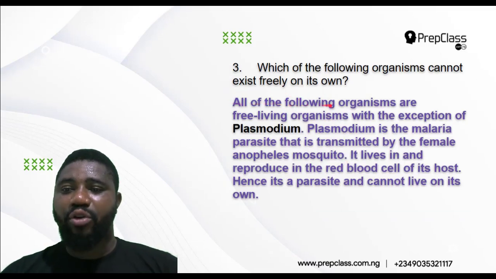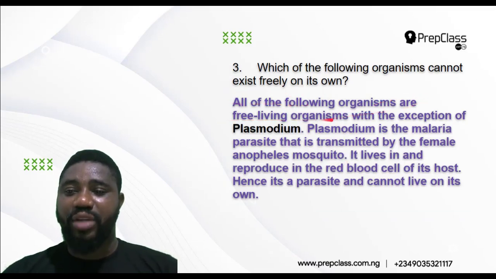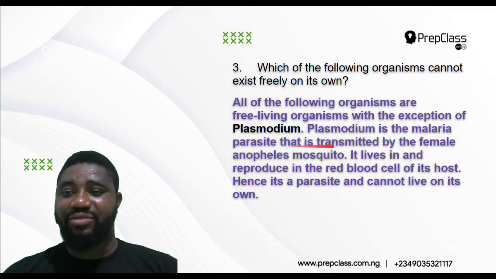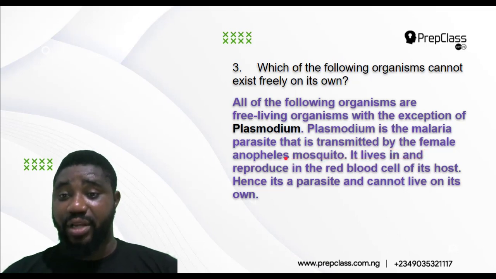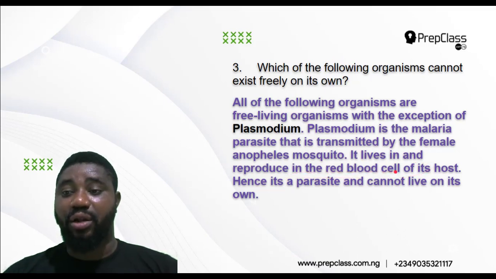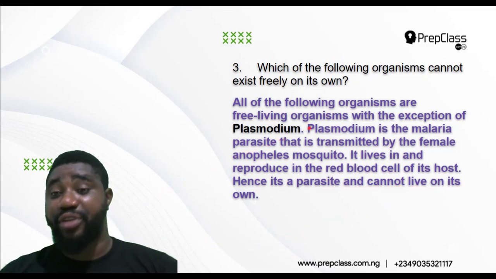Now I say that all the following organisms are free living organisms with the exception of Plasmodium. Plasmodium is the malaria parasite that is transmitted by the female Anopheles mosquito. It lives in and reproduces in the red blood cell of its host. Hence, it's a parasite and cannot live on its own. Plasmodium is not free living.